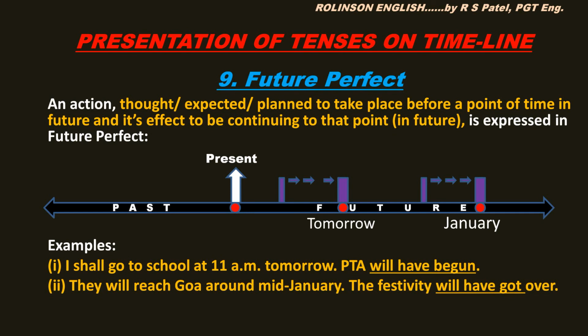Next example is, they will reach Goa around mid-January. That is a place, situation and the time. The sentence next is, the festivity will have got over. The festivity in Goa takes place only up to 1st Jan. So the festive season in Goa will have got over then.